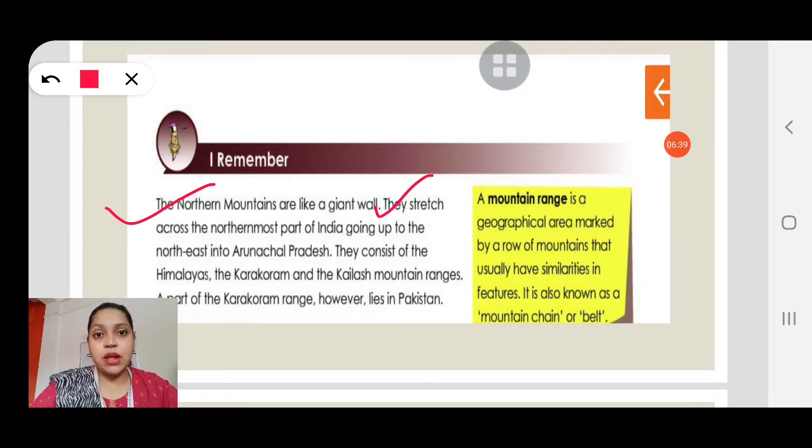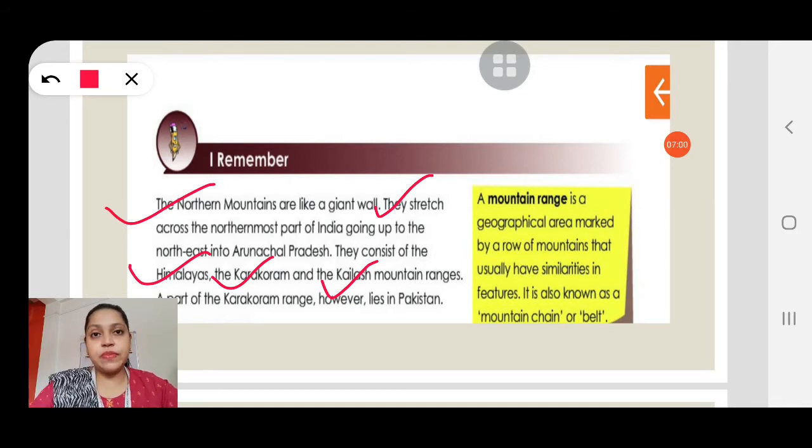Okay, now the Himalayan mountain range is not alone. It consists of the Himalayas, the Karakoram and the Kailash mountain ranges. All these are mountain ranges. And a part of the Karakoram mountain range, however, lies in Pakistan.